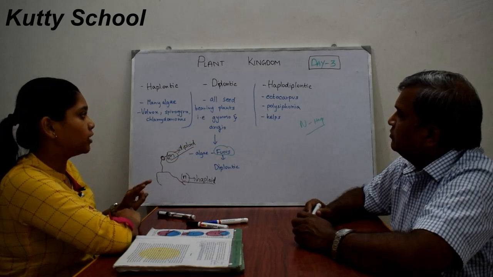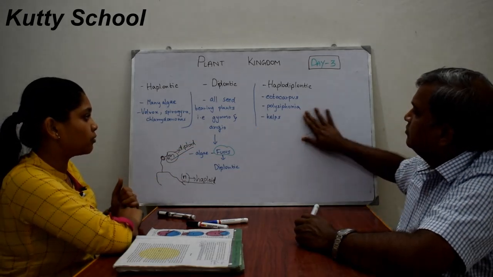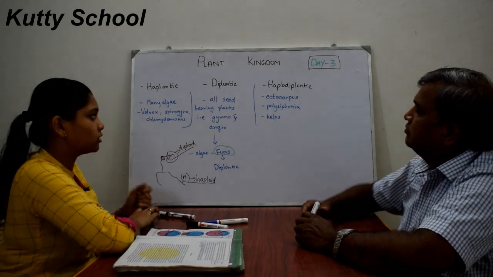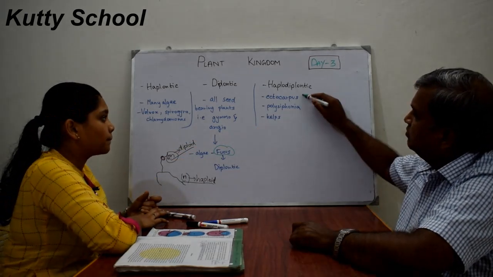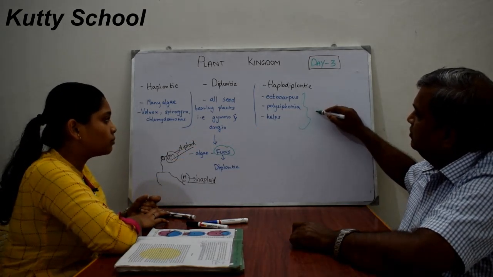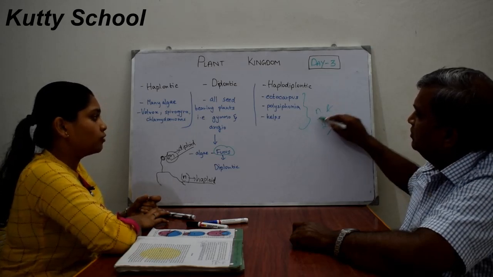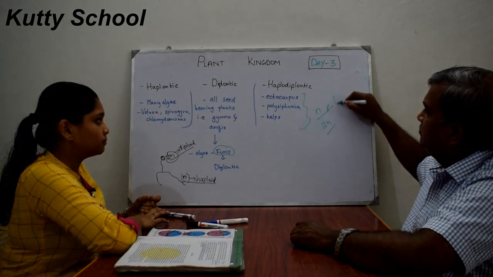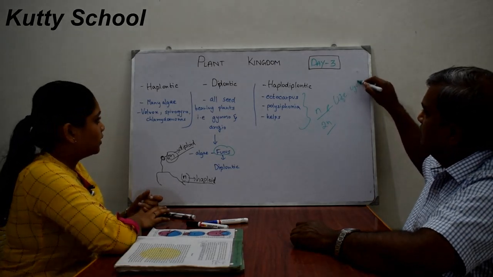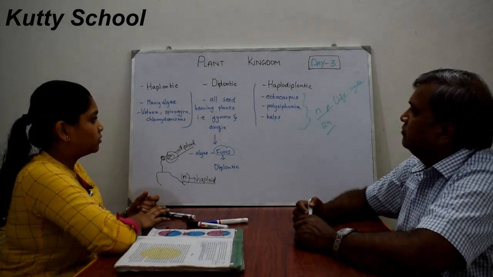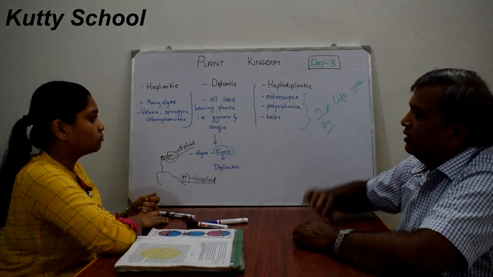These have both life cycles, 2n number of chromosomes and n number of chromosomes, haploid and diploid. So this is generally about the life cycle of plants. All these three are algae.